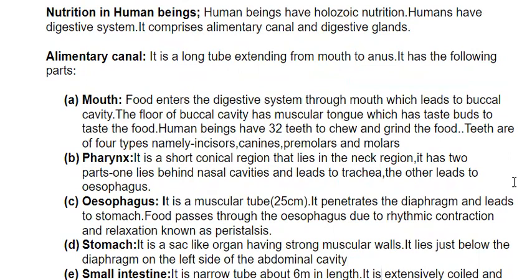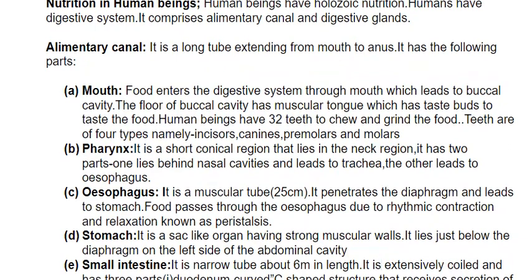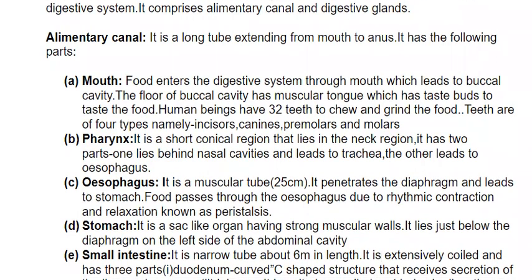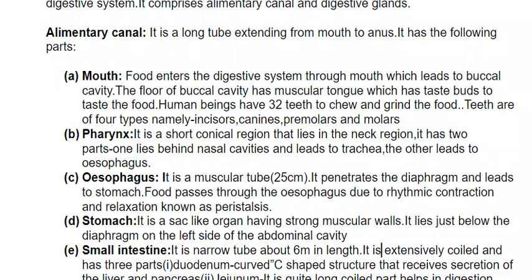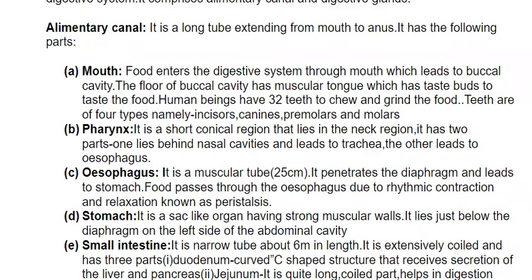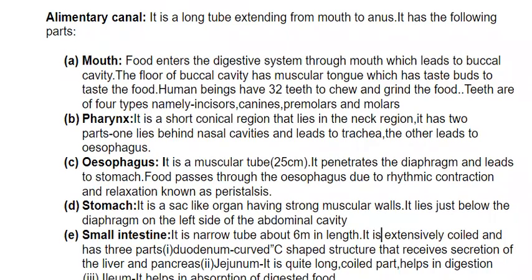The small intestine is a narrow tube, 6 meters in length. It is extensively coiled and has 3 parts. Duodenum, a curved C-shaped structure that receives secretions of the liver and pancreas. Jejunum, a quite long coiled part, helps in digestion, and then ileum helps in the absorption of digested food. Actually, the small intestine is not small. It is known as the small intestine, but it is the longest part of the alimentary canal.